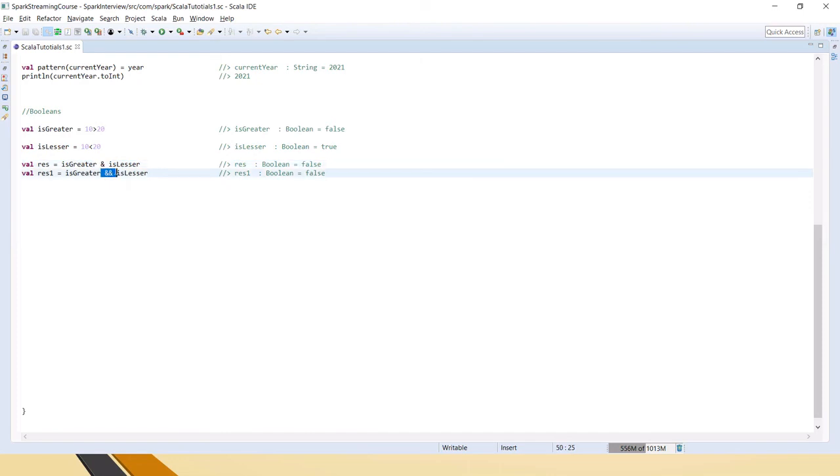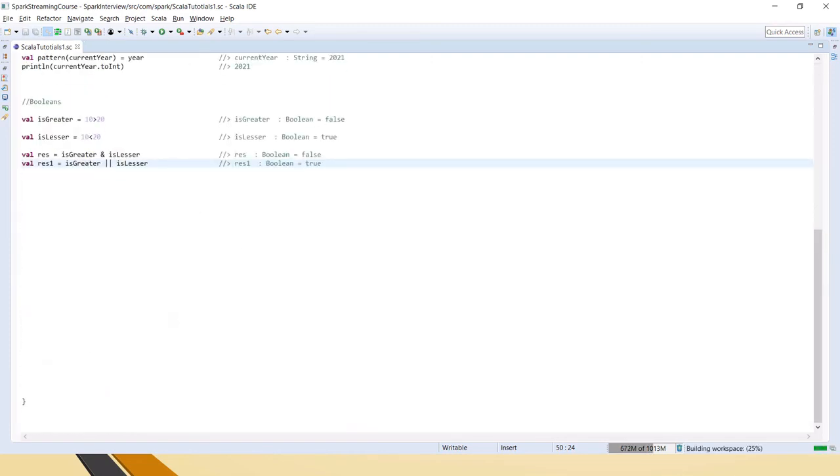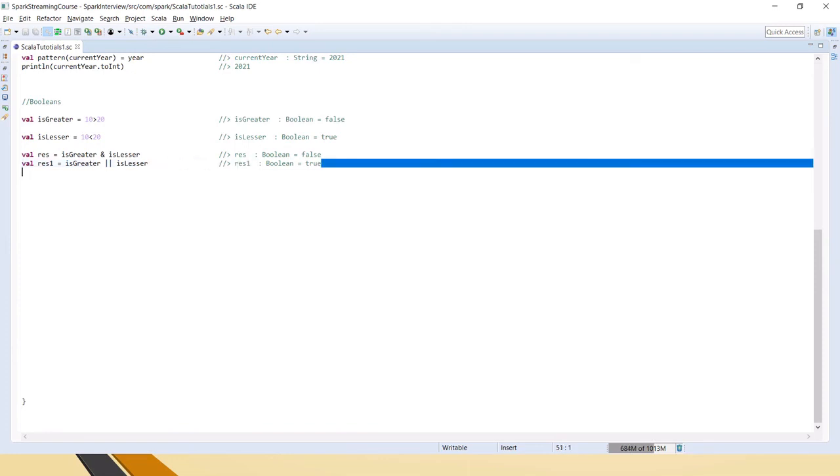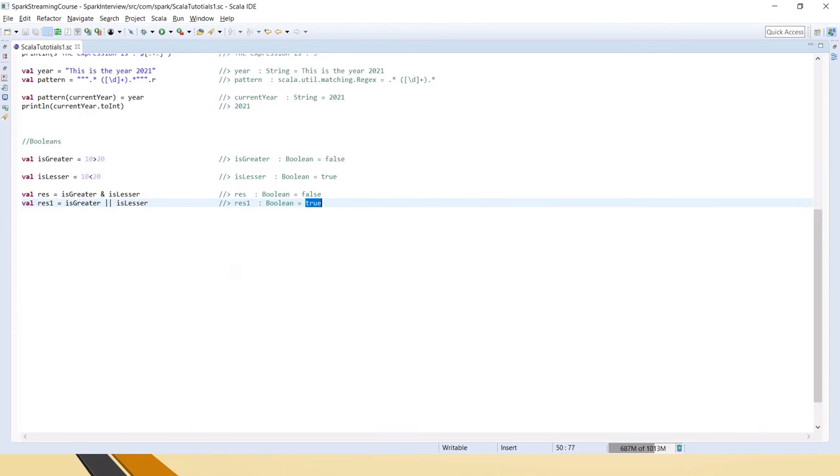But the logical AND goes and checks the exact expression and then returns the boolean value. So it is always suggested to use double ampersand. Similarly we can use the pipe symbol for OR. Because it's logical OR, it has returned true.